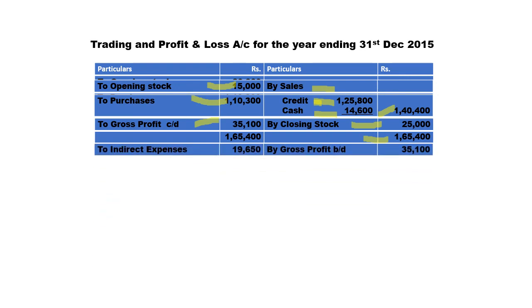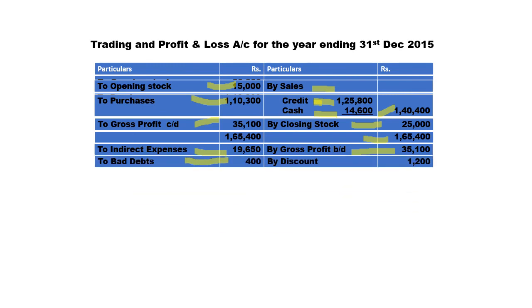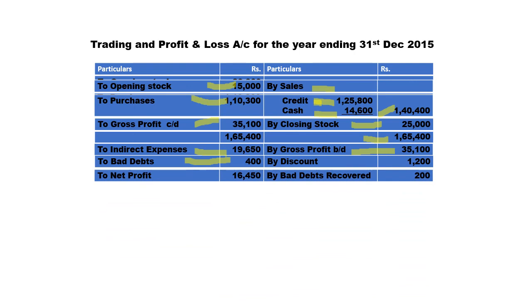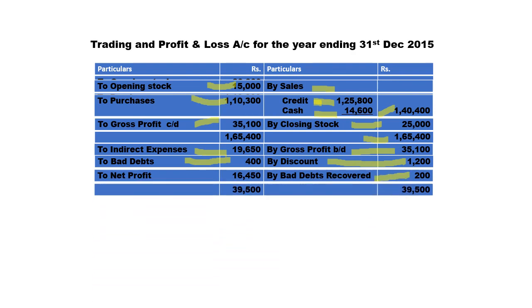Next, profit and loss account. First, we have to transfer the gross profit. By gross profit brought down 35,100. Then the expenses to be debited. First one, indirect expenses 19,650. Bad debts 400. And in the credit side, we have to record discount received 1,200. Then bad debts recovered 200 rupees. And total comes to 39,500, which is more in credit side. Because of that, balancing figure comes under debit side to net profit 16,450 to be transferred to balance sheet.